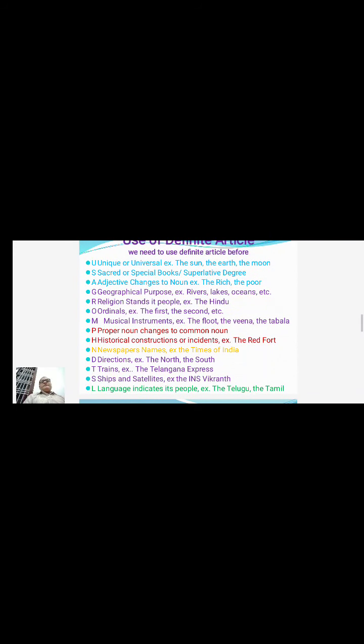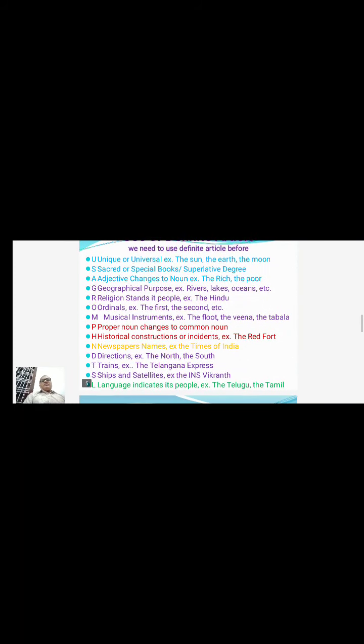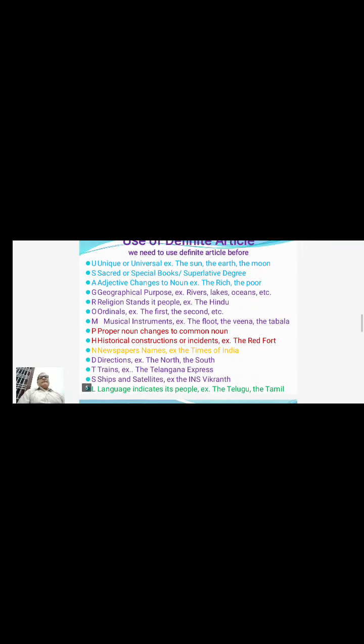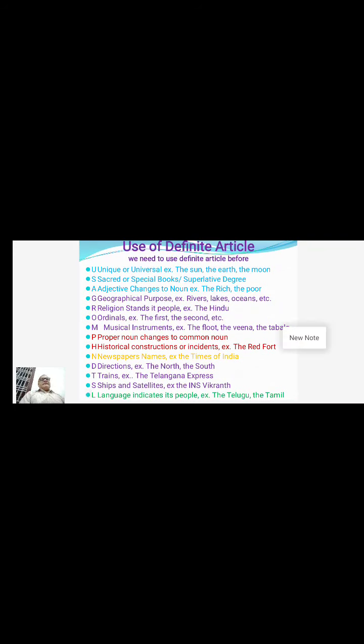Before that, if you see the acronym on the left side of the slide, there are capital letters: U S A G R O M P H N D T S L. This acronym gives a complete idea of where and how we use the definite article.